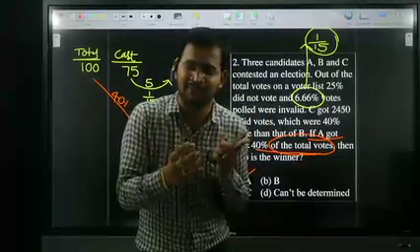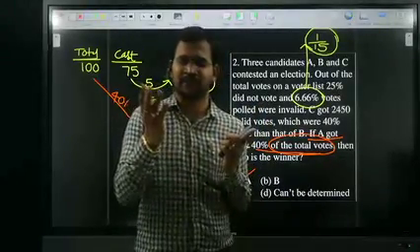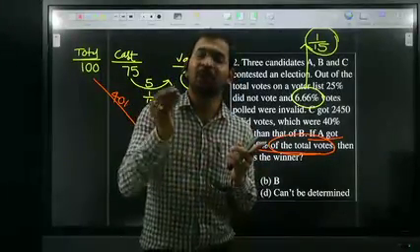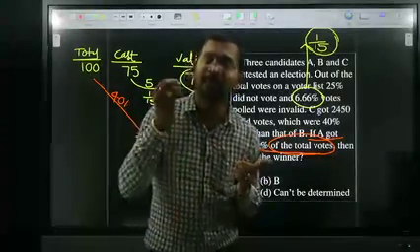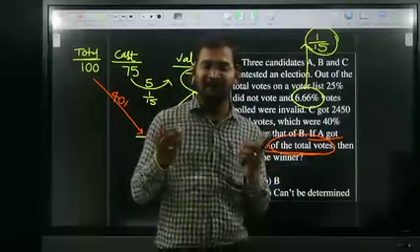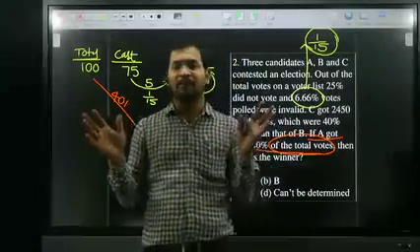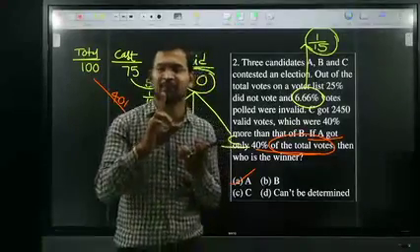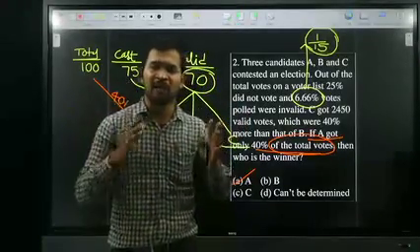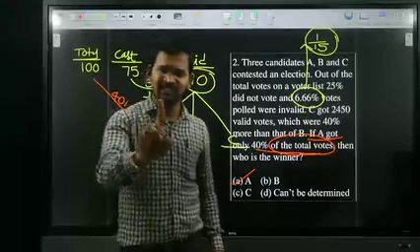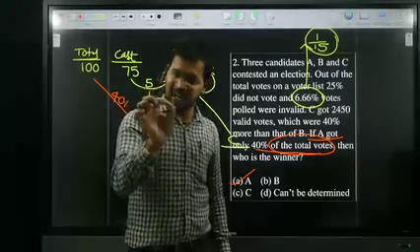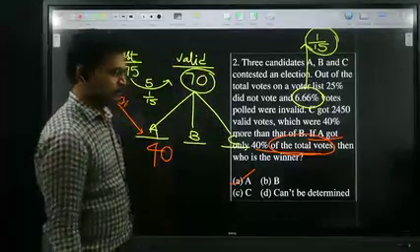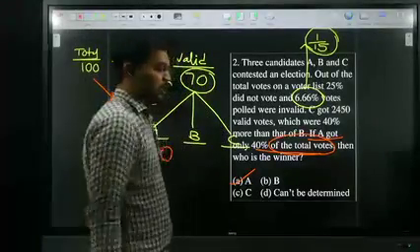Sometimes they give some extra information. Why are they giving extra information? In order to confuse the students. Sometimes they give insufficient information, to check your caliber, to check your sense in the exam. All of you clear? So don't worry. Sometimes they give some extra information, sometimes insufficient information. One thing is very clear: just read the question carefully, line by line, word by word. All of you okay? Very good. Now, shall I move to the next question?